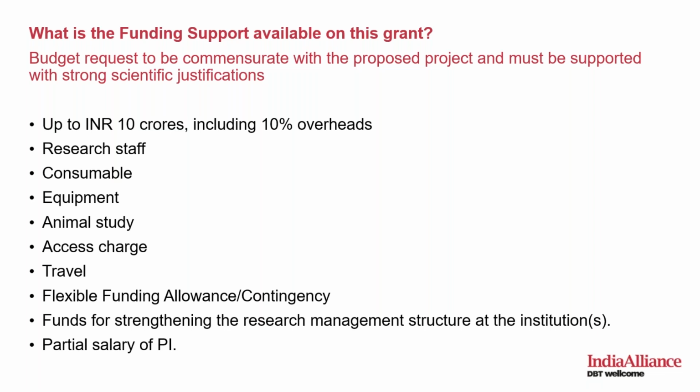There is a flexible funding allowance, or the contingency, which is 4 lakhs per year. We have kept this fixed so that you can use this towards unanticipated costs. As mentioned earlier, you can request funds for strengthening the research management structure at the institution. And you can also request partial salary of the PI, in case the organization of the PI or co-PI asks you to raise partial salary from extramural grants.